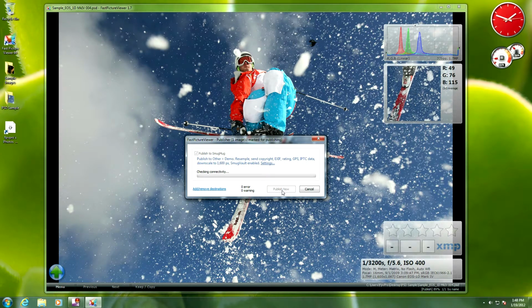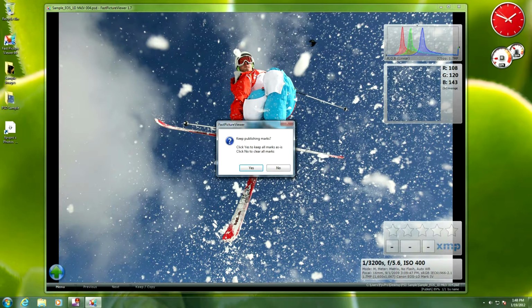I hit Publish Now to send it to SmugMug, and what I see now is that I have 2 items to publish. So it's one file, and the program says 2 items. And why so? It's because it's a PSD, and SmugMug doesn't support PSD, so Fast Picture Viewer will create a JPEG rendition of the PSD, upload the JPEG rendition, and then follow with the PSD file itself.